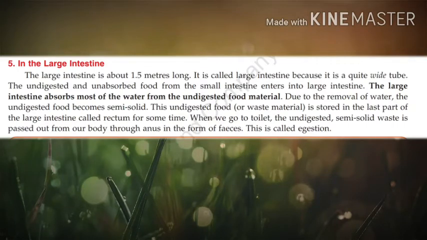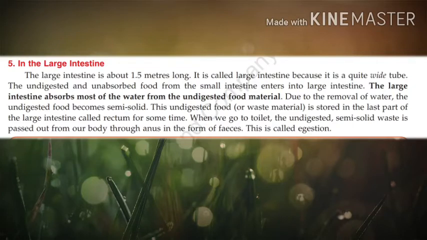Okay. Now, this undigested food is called waste material because our body does not require it. Okay, that is why it is called waste material. So, this waste material is stored in the last part of the large intestine called rectum for some time.